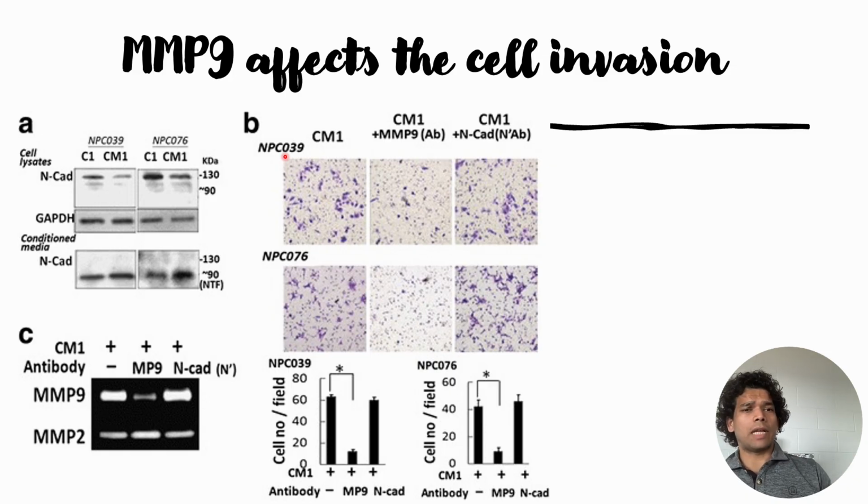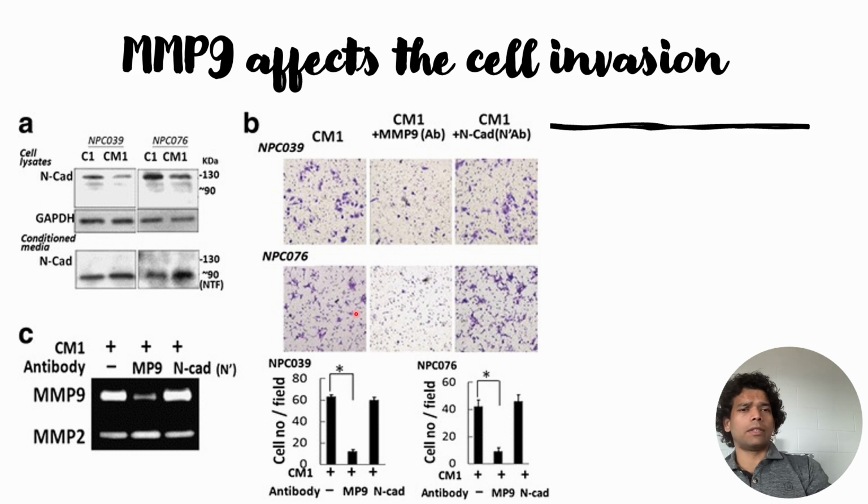First, since the MMP9 level goes up, they think that MMP9 itself might cause cell invasion. And second, the previous literature reported that this N-terminal fragment can cause cell invasion. So they used antibodies against MMP9 and against the N-terminal fragment of N-cadherin, and for the control they used IgG.